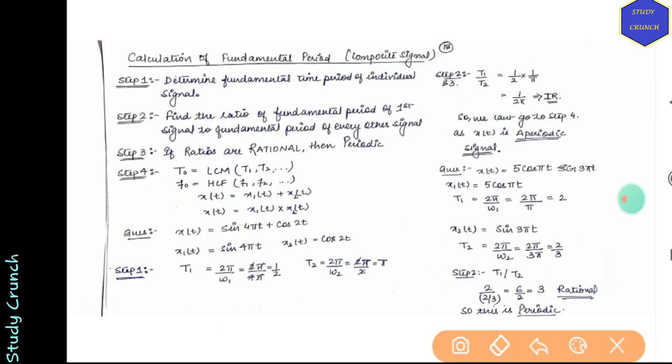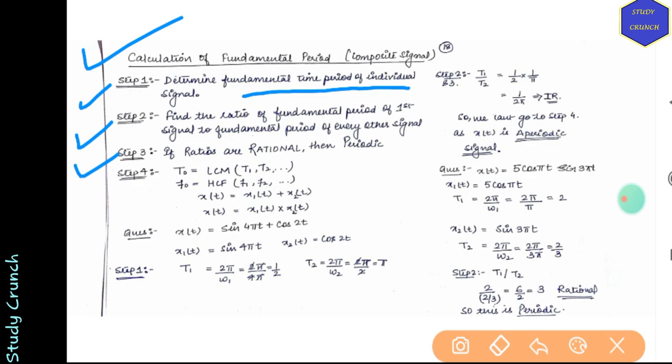Next, we have the calculation of the fundamental time period for composite signals. These are a few steps. You have to remember these, and from this you can solve every question very easily. The first step is to determine the fundamental time period of each individual signal. If we have two or more signals, or even a single signal, then also we have to find the fundamental time period. Then in step 2, we find the ratio of the fundamental time period of the first signal to the fundamental time period of every other signal, if you have more than one signal.